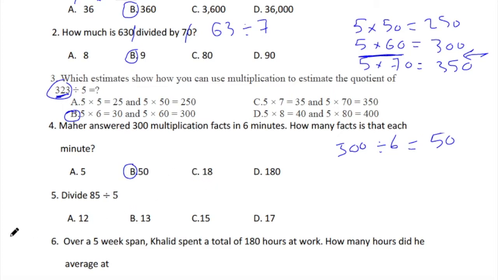Next question, divide 85 divided by 5. 8 divided by 5, how many 5s are there in 8? 1, excellent. And you have the remainder 3, so it will be 35 divided by 5, which is 7.